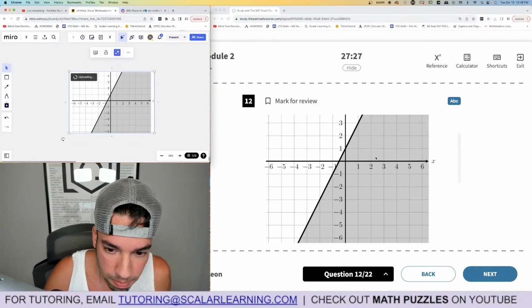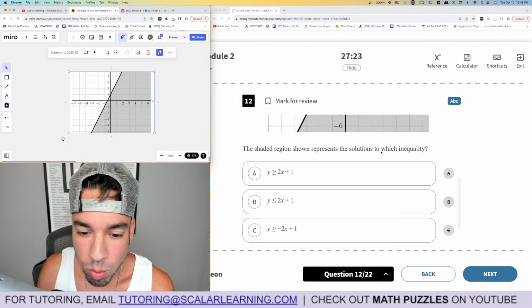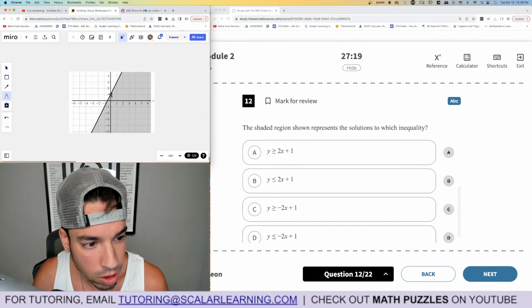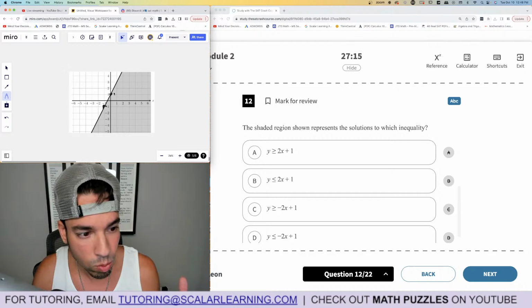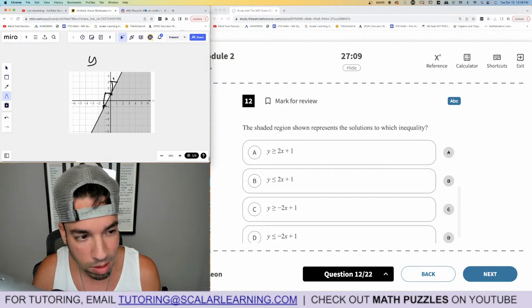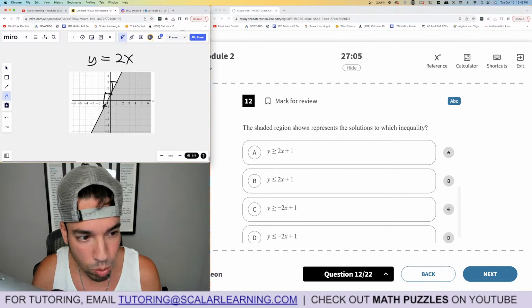Plop it over here. The shaded region shown represents the solutions to which inequality? All right, so this is beautiful because first, you're trying to come up with a nice linear equation. How can we do that? Find the slope, find the y-intercept. Slope appears to be up 2 over 1, up 2 over 1. Just double check on the markings that we didn't mess up the scaling. So it's equal to 2x, and then what's the y-intercept? Positive 1. It's where it hits the y-axis.